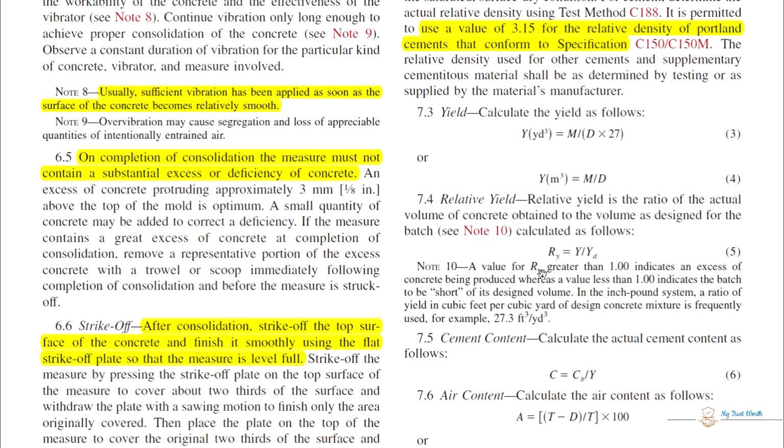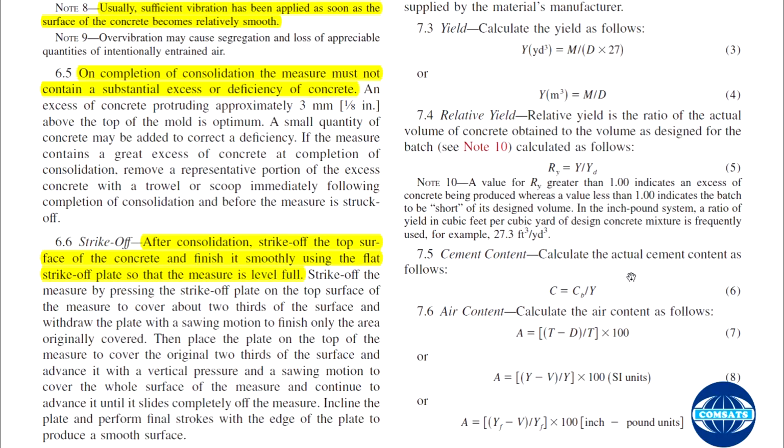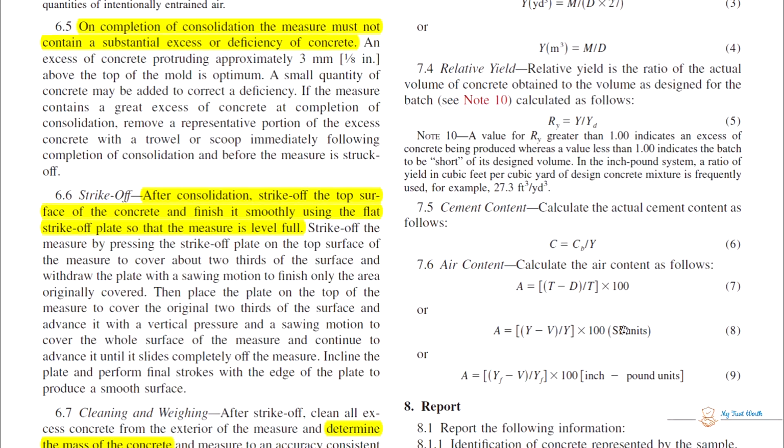So a value of RY greater than 1 indicates an excess of concrete being produced, whereas a value less than 1 indicates that the batch will be short of its designed volume. Cement content, Cb divided by yield, and air content have this formula.